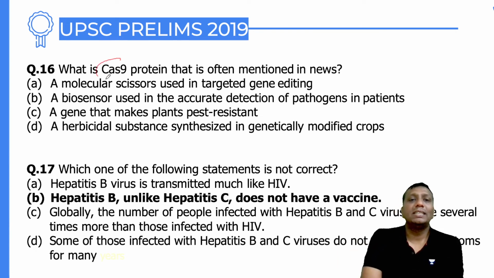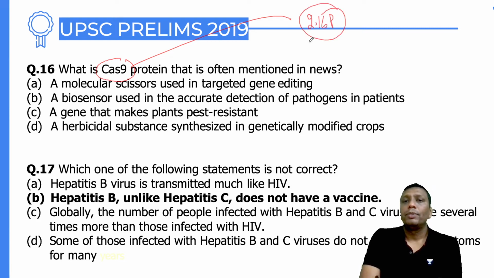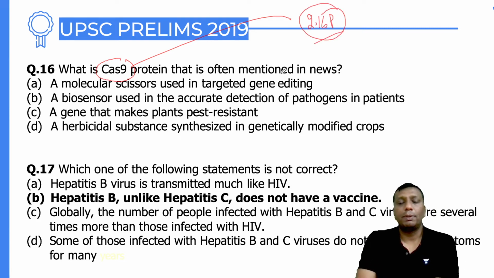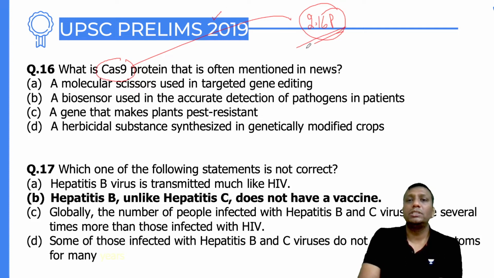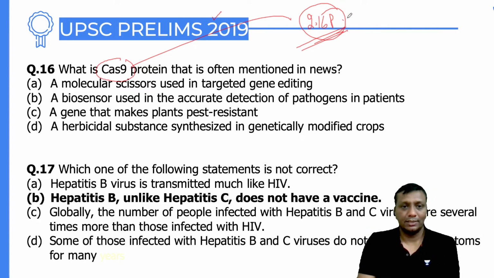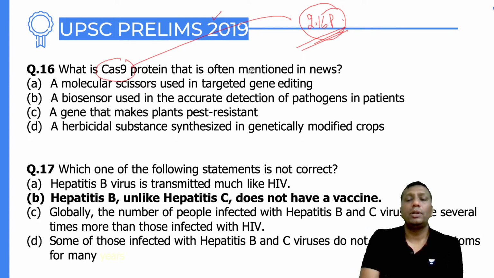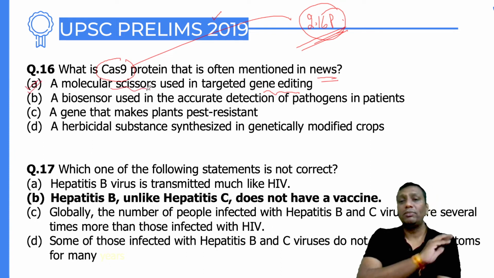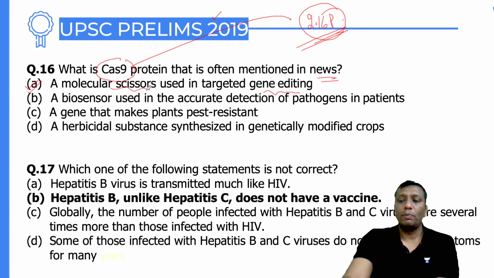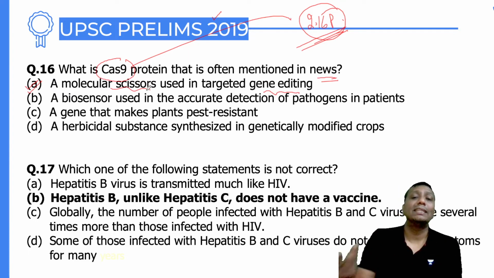Now the question is, what is Cas9? Cas9 was also a UPSC question in the 2016 prelims. See, further UPSC repeated the questions. People are saying it's current affairs. So in 2016, UPSC asked the question: what is the Cas9 protein that is often mentioned in the news? CRISPR-Cas9, I hope you know very well. This is the gene editing technology. So of course, the first option is right. Directly UPSC asked the question. UPSC did not go to the molecular level. UPSC just asked, in a simple way, what actually the Cas9 protein is. So it's a gene editing process, and it is the fastest process of gene therapy.